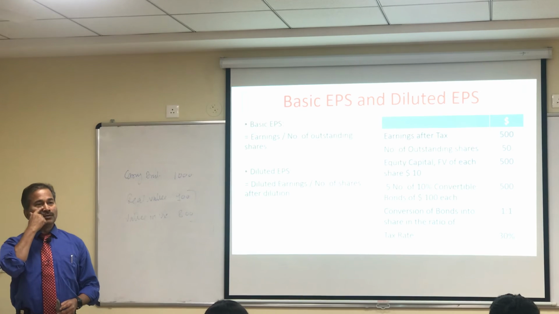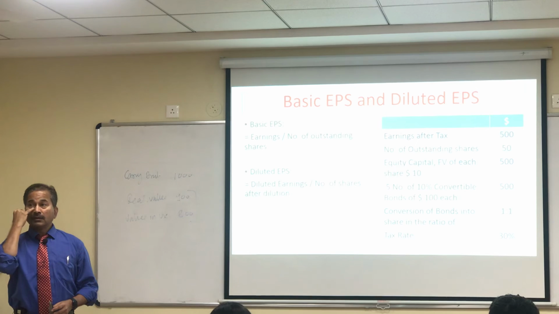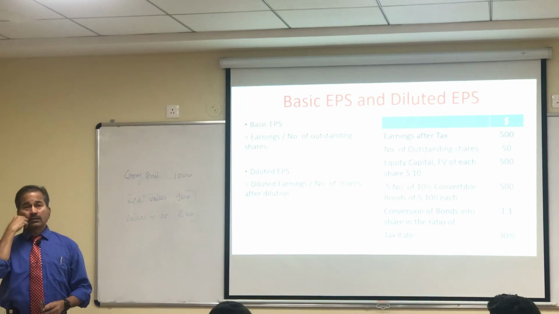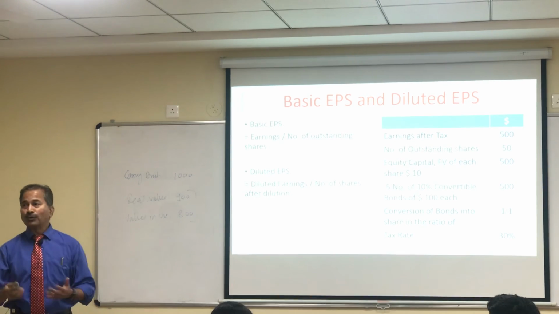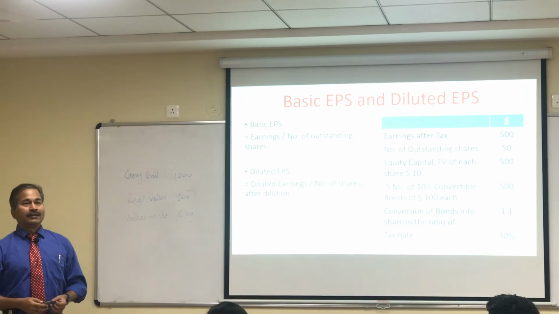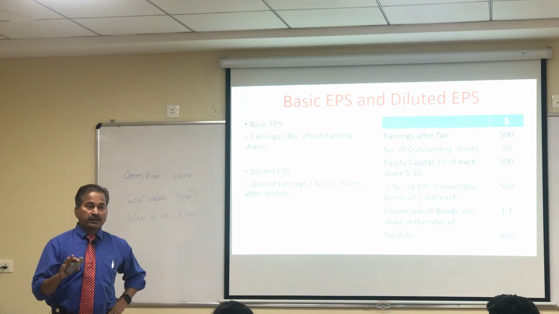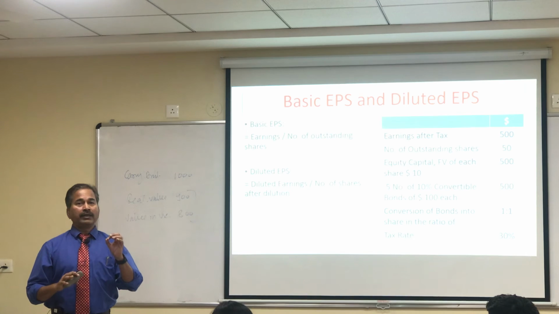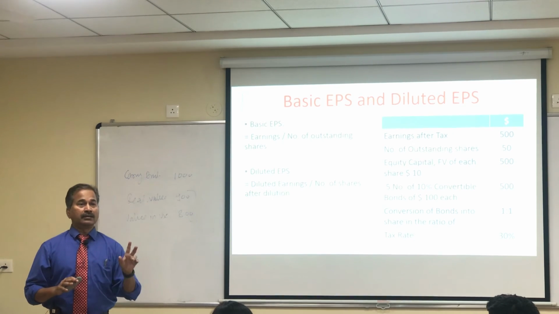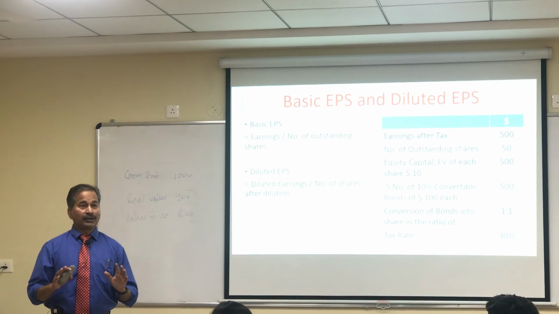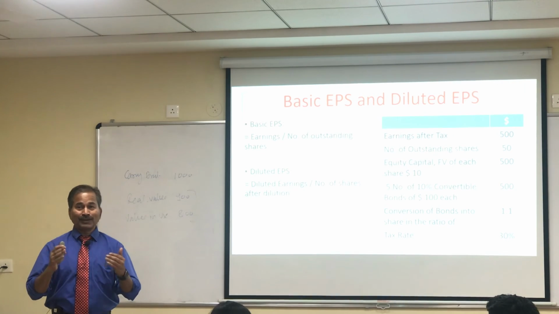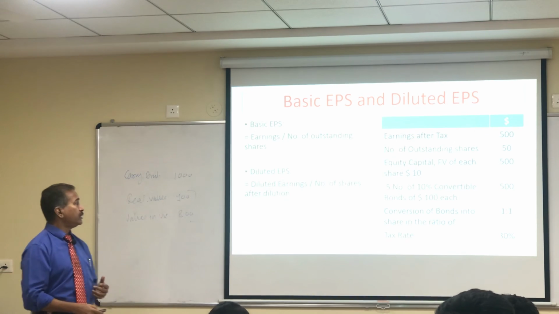So let's see who comes out with the answer. 9.09. How much? 9.09. Okay, 9.09. So 9.10. How much? 9.10. Okay, so if two people in a group of 30-35 give me an answer which is identical, I am always confident that it should be correct. Because two people cannot make the same mistake in terms of the decimal points also. So let's see what it is.